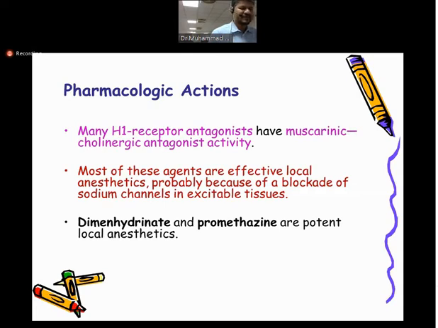They can be used as anti-Parkinson's drugs. They can be used as anti-emetic drugs. They can be used as anti-vertigo agents. So they are the additional functions of this H1 receptor blocker.